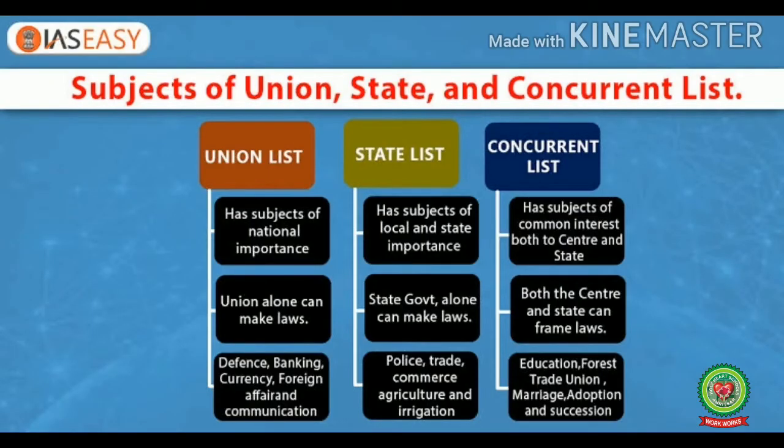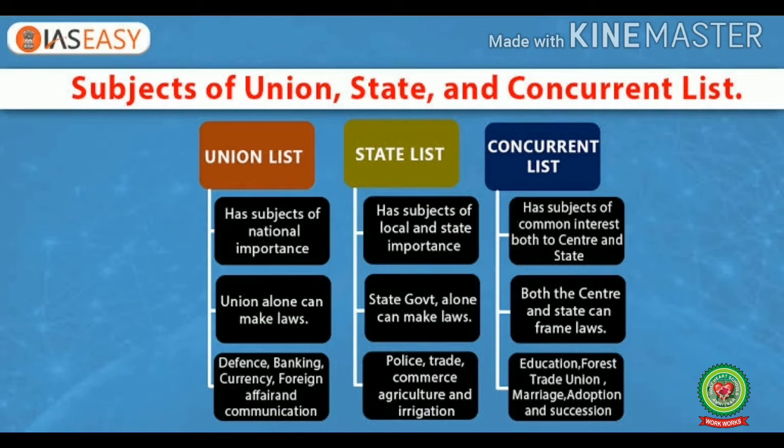Basically, 97 subjects or matters come under the union list. The subjects of national importance come under this list where union alone can make laws. The subjects or matters like defense, banking, currency, foreign affairs, communication, etc. come under the union list.